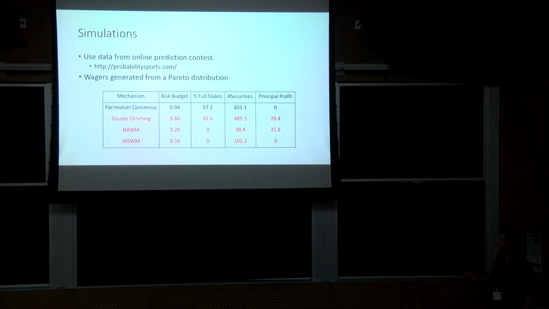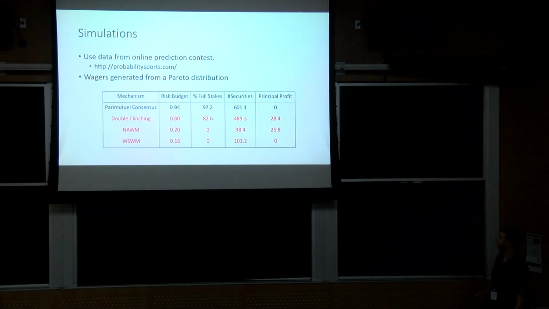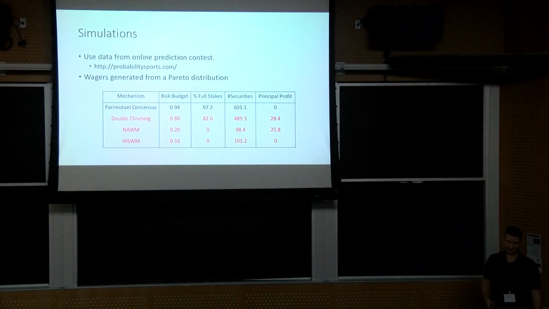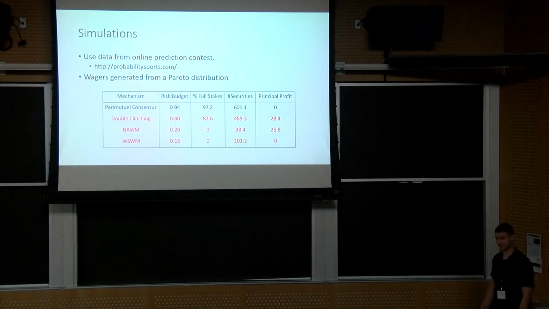The percent full stakes is what percentage of the agents are risking their entire wager. So these are agents who definitely wouldn't have a side bet available to them. Again, we're doing not quite as well as the parimutuel consensus, but much better than the existing wagering mechanisms that are also incentive compatible. Number of securities kind of tells the same story. And I've also included the profit that the mechanism makes. This is by no means an objective, but we do make a small profit.